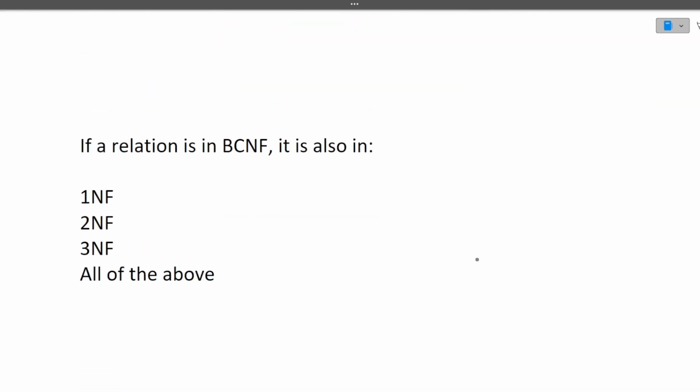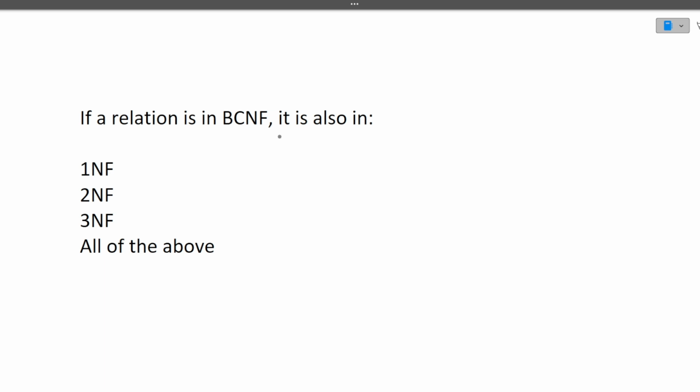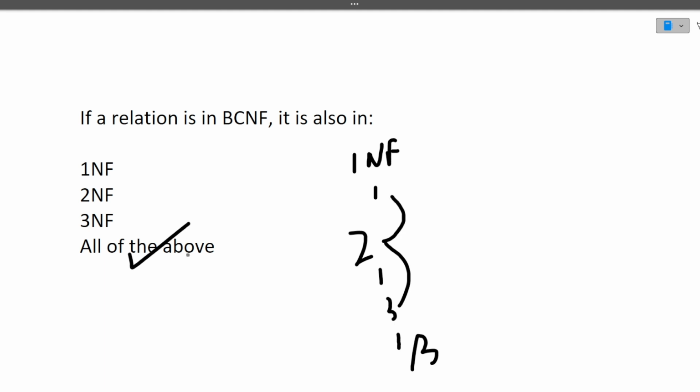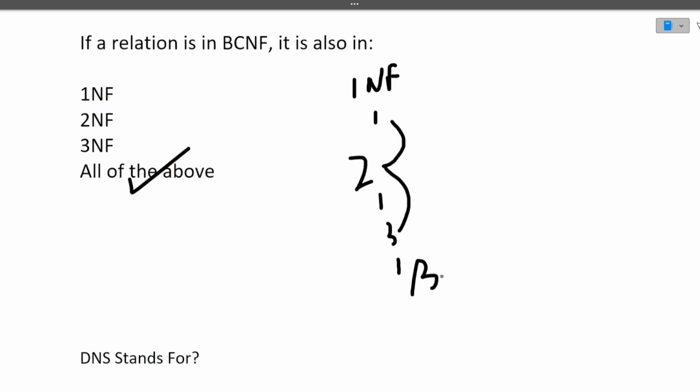Next question is, if a relation is in BCNF, is it also in 1NF, 2NF, 3NF, or all the above? So how do the normal forms flow? First will be 1NF, then 2NF, then 3NF, then BCNF. Now if a relation is in BCNF, it is already in third NF, and if a relation is in third NF, it is already in second NF, and if a relation is in second NF, it is already in first NF. So here the answer will be all the above. I hope this question is also clear to you.